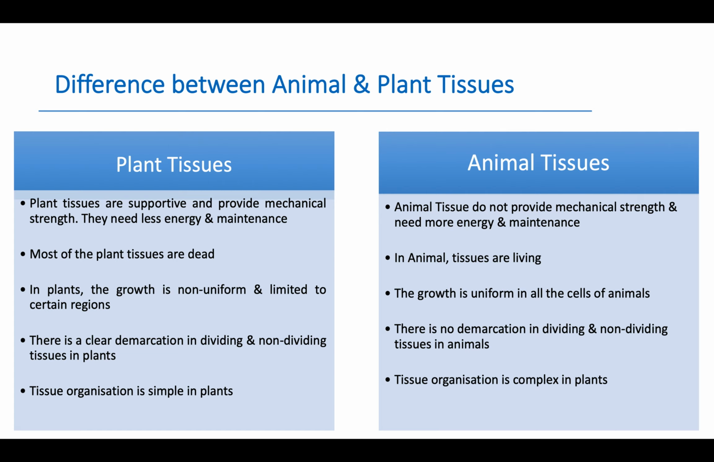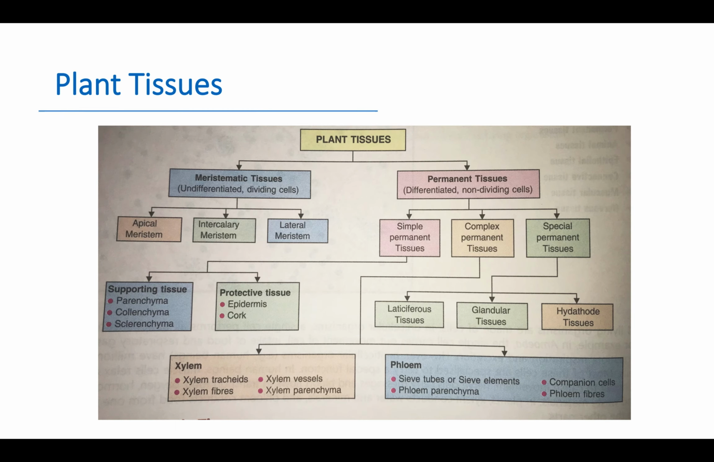Tissue organization is simple in plants. Tissue organization is complex in animals. Here is given the classification of plant tissues. Plant tissues are classified into two groups. One is meristematic tissue and the other is permanent tissue.